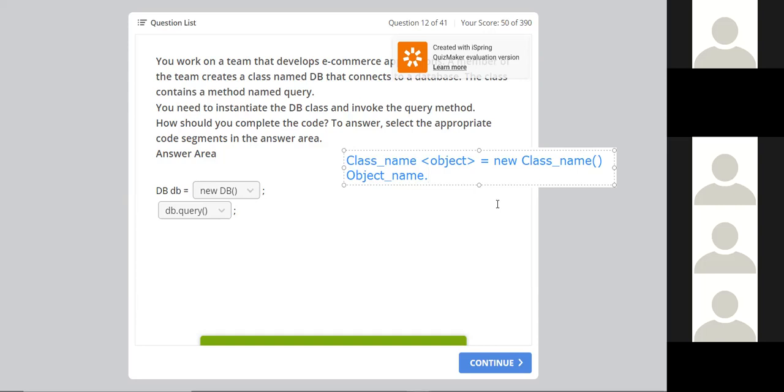They might give you 4 options where they give a class name or object, where they don't add parentheses in the class name or in the function. You have to identify that. And many people make mistakes right here.